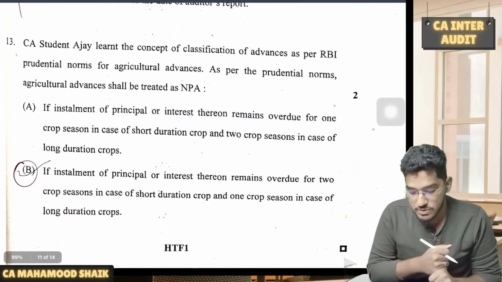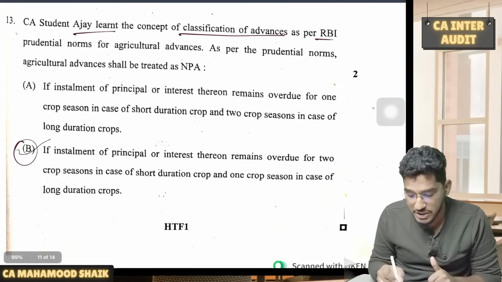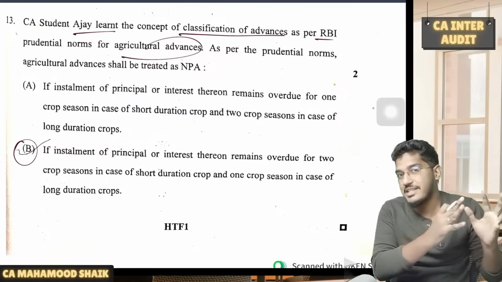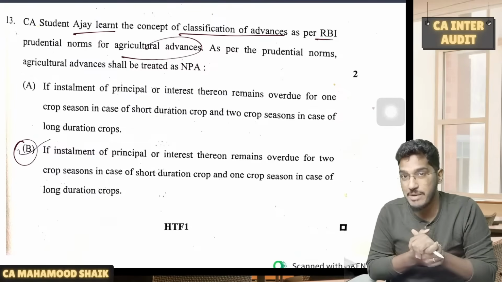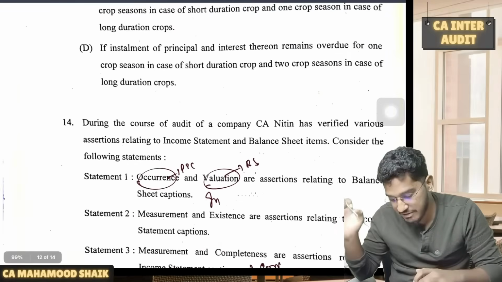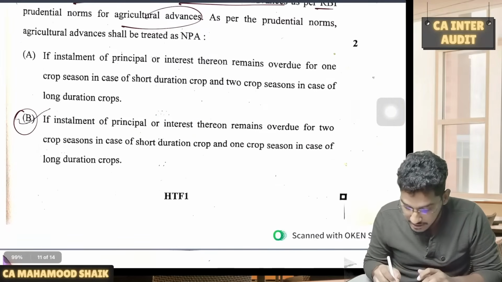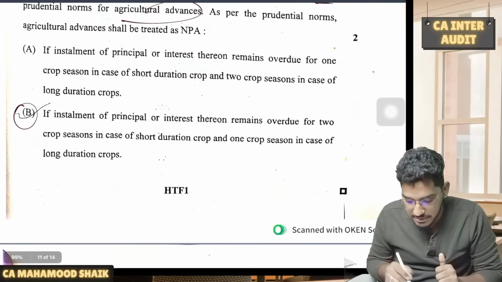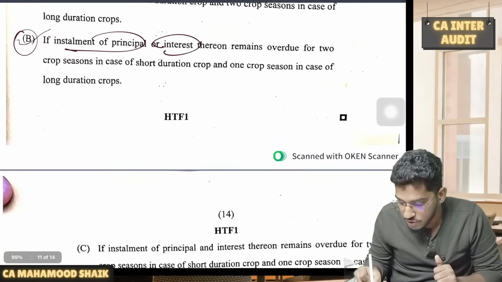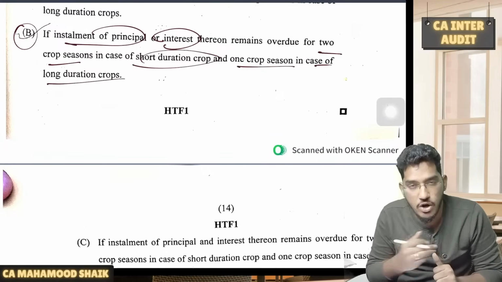Now coming to the general MCQs. CS student Ajay learned the concept of classification of advances as per RBI prudential norms for agricultural advances. Once again, this is what we have discussed yesterday night. I have identified a few MCQ topics from audit of banks. Do you remember, guys? 2 + 2 is 4, straight away 4 marks if you have watched that video. So if agricultural advances, when will they be classified as NPA, correct option: if installment of principal or interest thereon remains overdue for 2 crop seasons in case of short duration crop and 1 crop season in case of long duration crops.